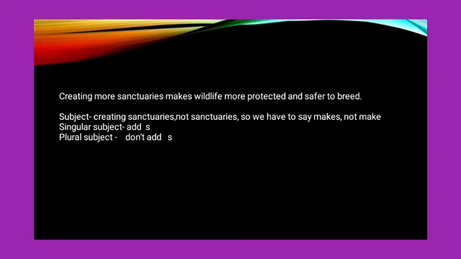Our subject is not "sanctuaries". Creating more sanctuaries is one idea, so I must use "makes". If I'm talking about only sanctuaries, of course, obviously it is more than one. "Sanctuaries" means more than one, so I don't use "s": sanctuaries make. But here my subject is not sanctuaries. I'm talking about creating more sanctuaries. That is my subject, so I don't say "make", I say "makes", because my subject again is the whole idea of creating more sanctuaries. I'm not concerned about the number of sanctuaries. Okay.